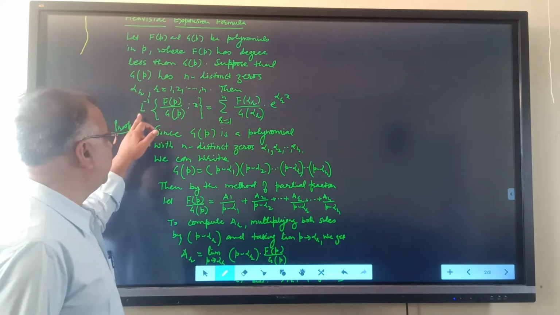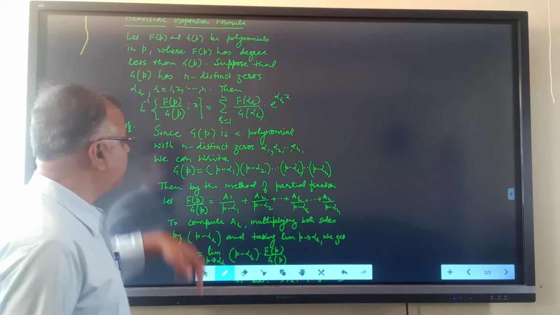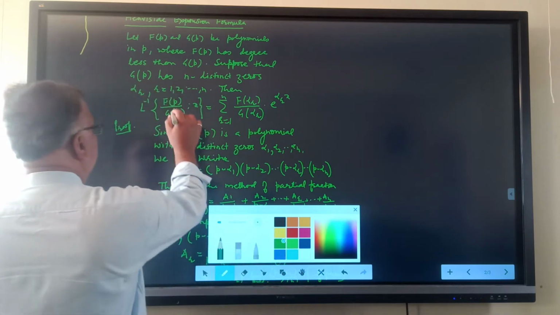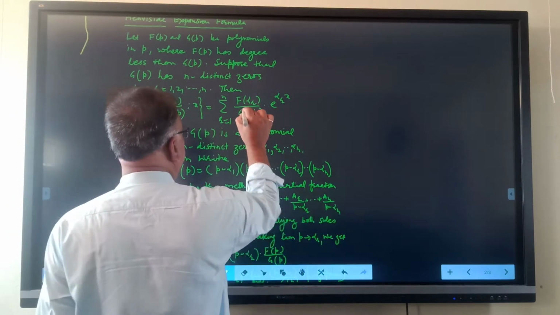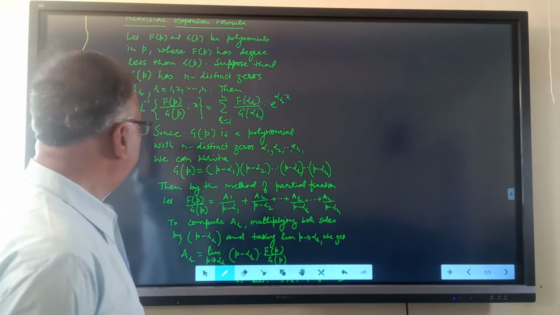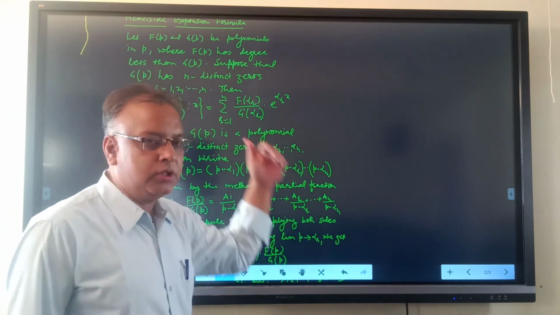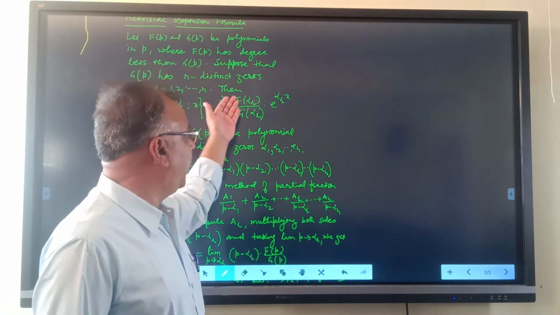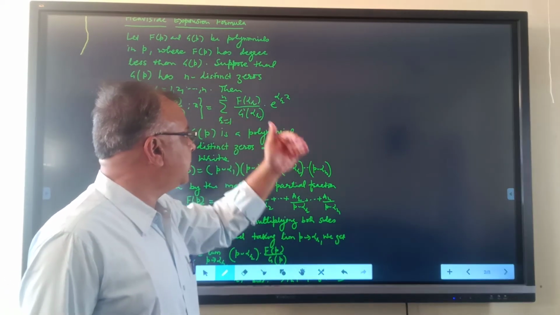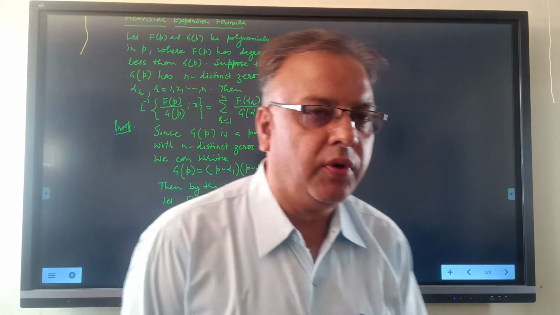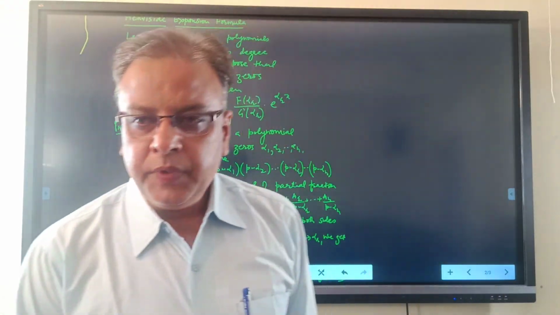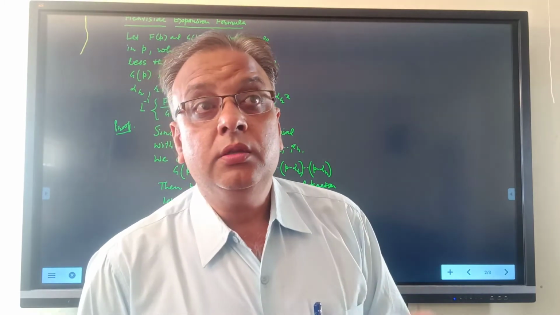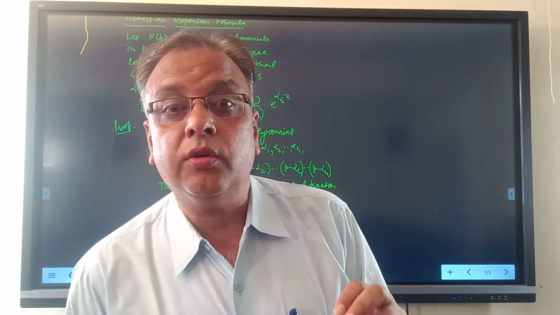The inverse Laplace transformation of F(p) upon G(p) with respect to x is equal to the summation over r equals 1 to n of F(alpha r) upon G dash (alpha r) into e raised to alpha r x, which is the required inverse Laplace transformation where G(p) has non-repeated roots.